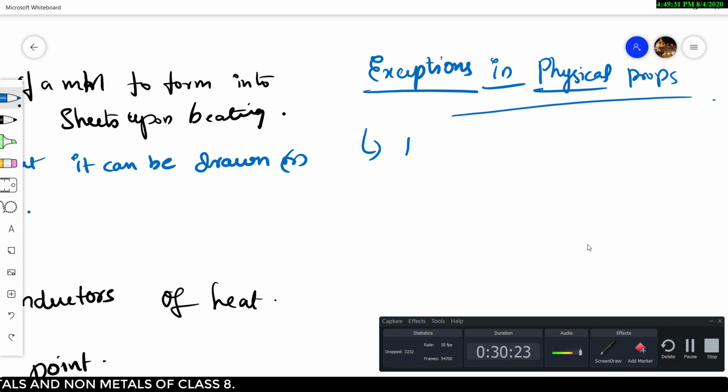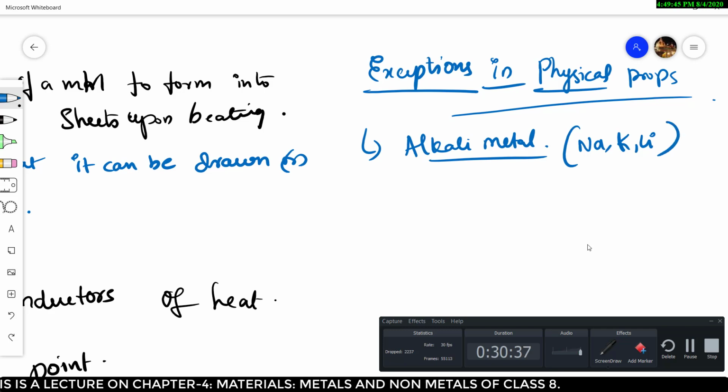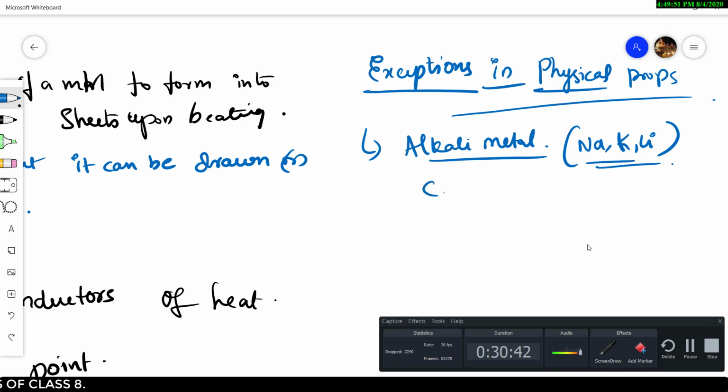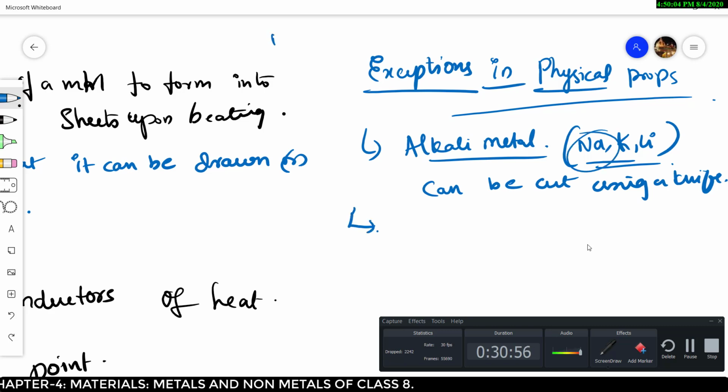We have alkali metals, mostly sodium, potassium and lithium. These are metals which can be cut using a knife. We can easily cut these metals. Salt means NaCl, and sodium is there. Chlorine is a non-metal, and sodium is a metal, so it can be easily cut with a knife.